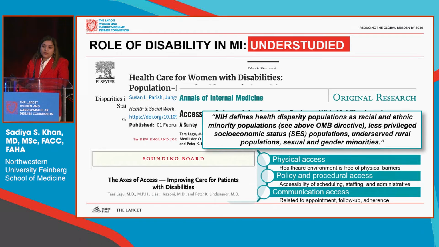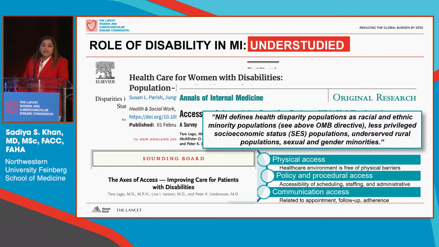In addition, how we improve access to care, we've talked a lot about making sure people are getting the right diagnosis, they're getting the right treatment. They need to be able to get in to see the doctor. And this excellent viewpoint really highlighted 3 specific axes that are necessary to improve care for individuals living with disability.